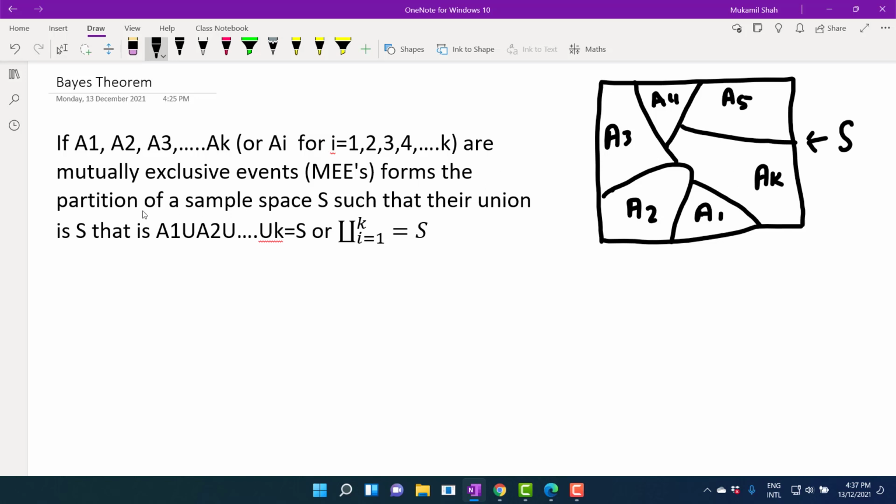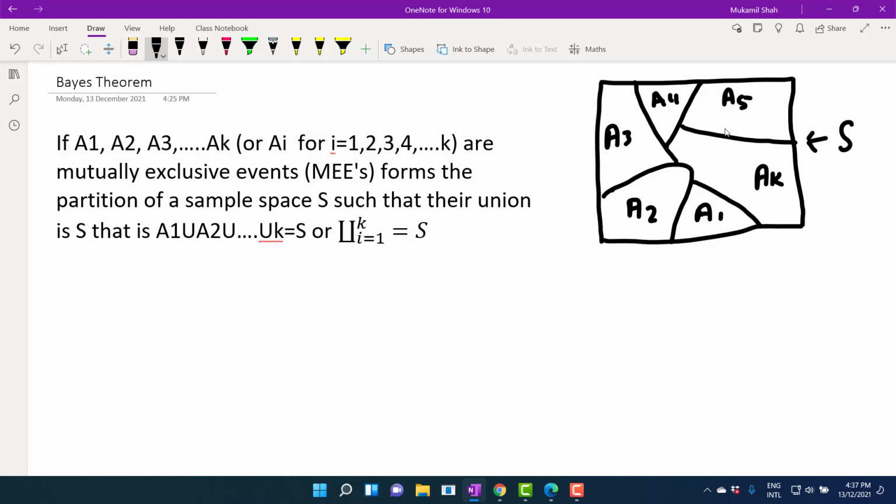They form a partition of the sample space, meaning each and every event forms a specific portion of the entire sample space S. A1 is covering this much part, A2 is covering this much part, A3, A4 and so on up to AK.